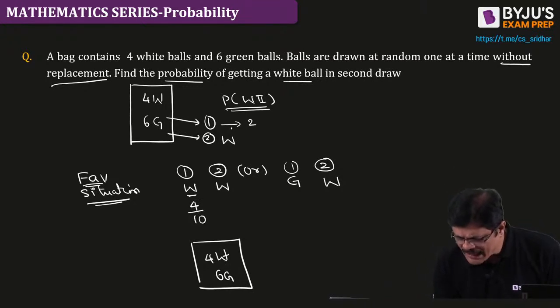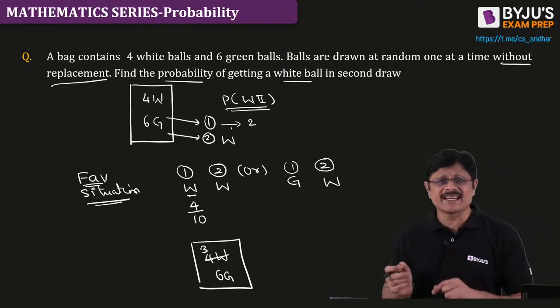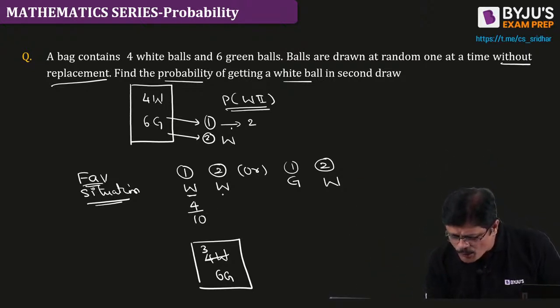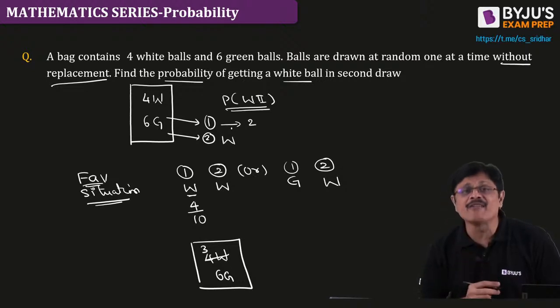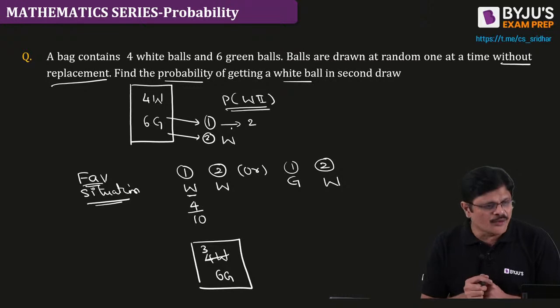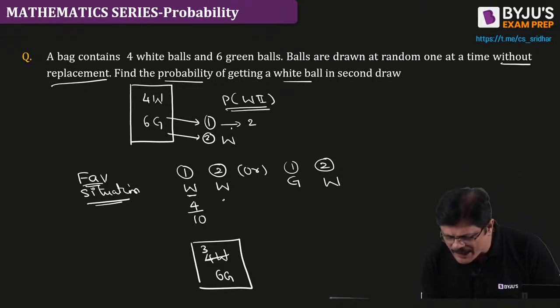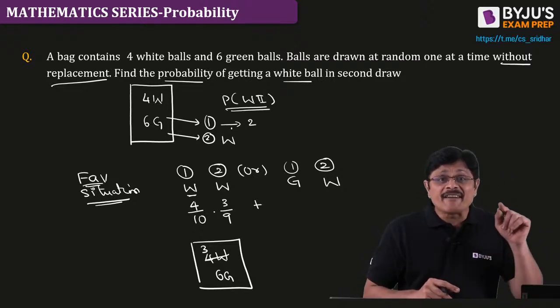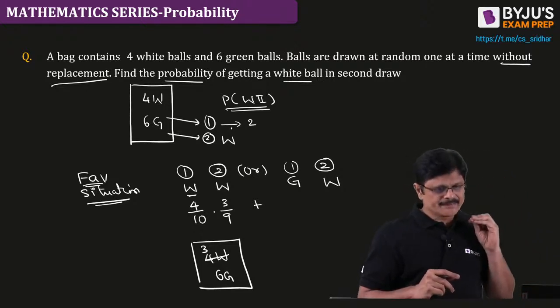Four are there, and you are removing it but not replacing it. It is without replacement. Taking it and throwing it somewhere. Now, what about the probability of selecting white now? When you select a white ball, what is the probability of selecting white now? It would be 3 by 9. This is when in the first draw you draw white.